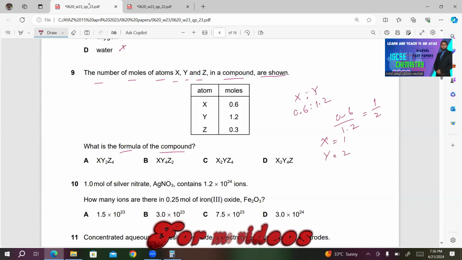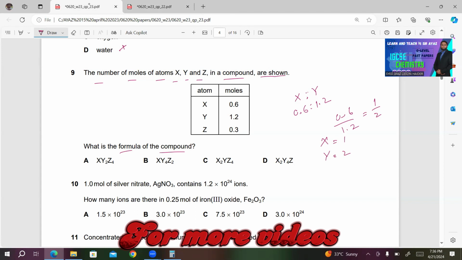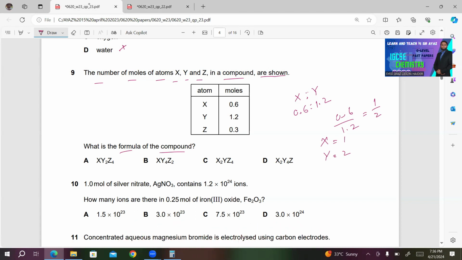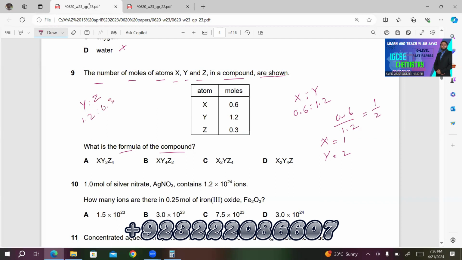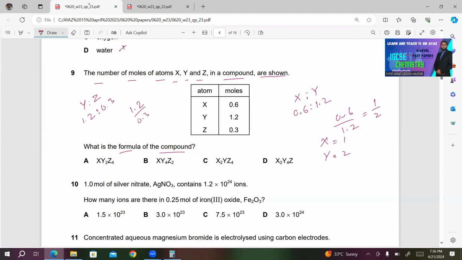What about the ratio of Y and Z? Y is 1.2, Z is 0.3. You can write 1.2 divided by 0.3, 4 by 1. So if you have 4 atoms of Y, there is 1 atom of Z.